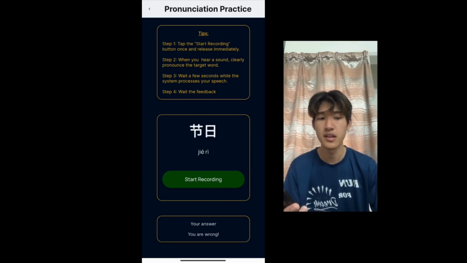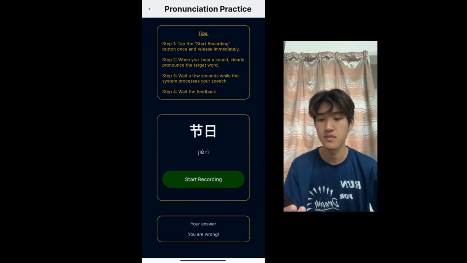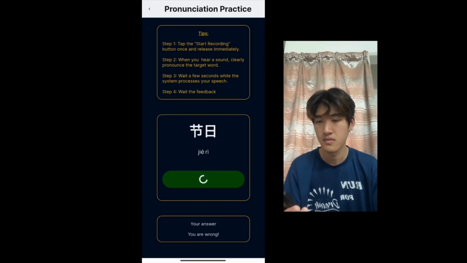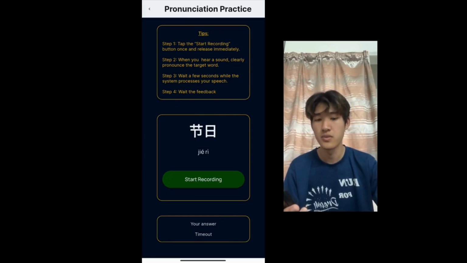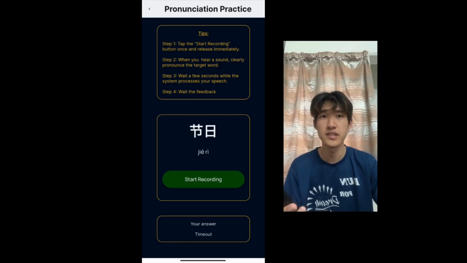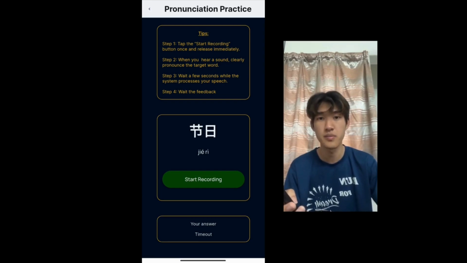So what if the system doesn't receive any message? Now I will demonstrate it. Okay, so we can see that the system clearly shows the answer part as timeout. This means the system didn't receive any message from the user. So that's the pronunciation practice part.